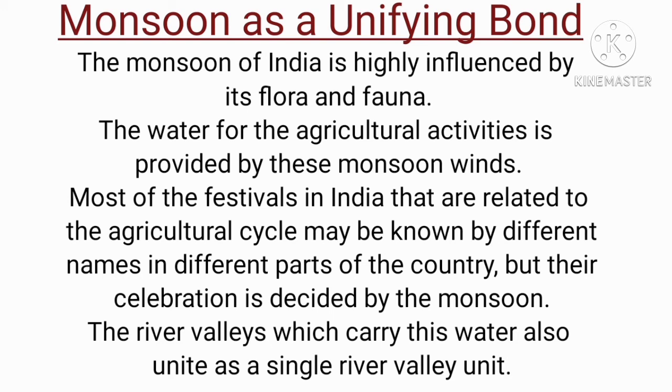For example, Pongal, Baisakhi, Bihu, etc.